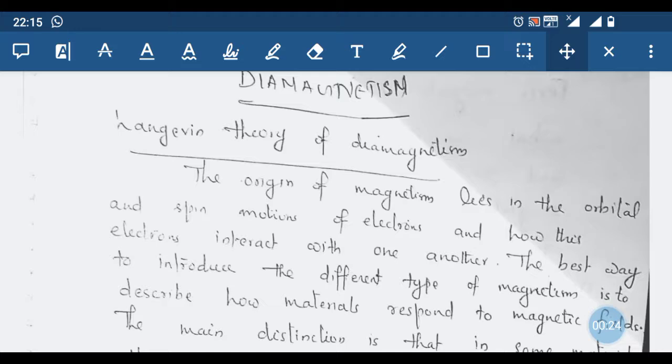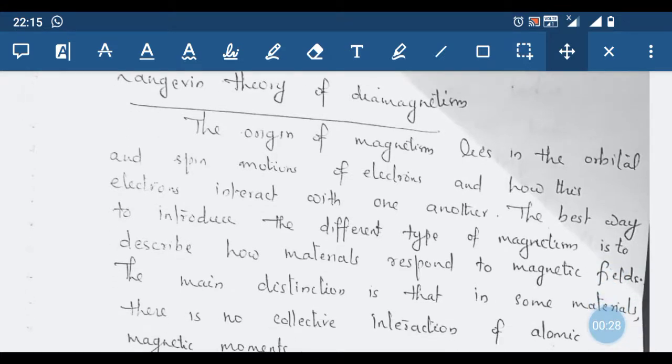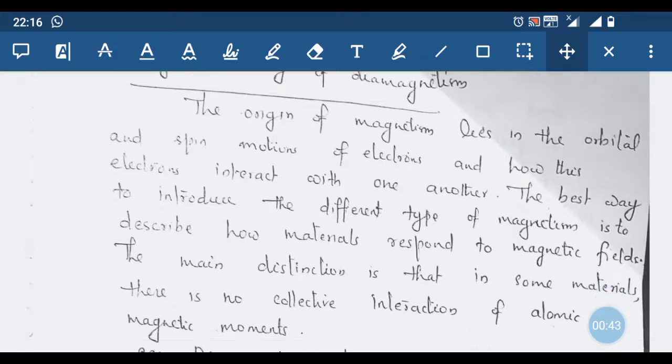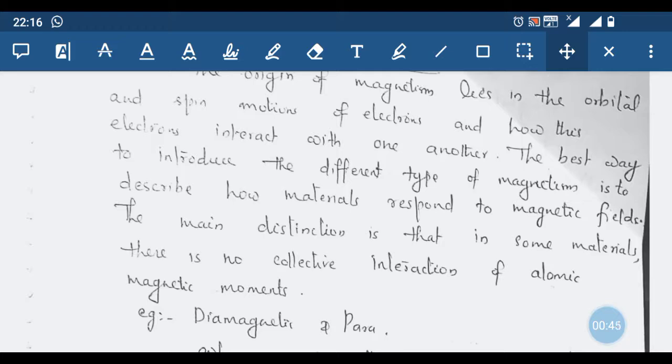of magnetism. The origin of magnetism lies in the orbital and spin motions of electrons and how these electrons interact with one another. That you already know. Because of these orbital and spin motions of electrons, the magnetic property of a substance arises. Then the best way to introduce the different types of magnetism is to describe how materials respond to magnetic fields.